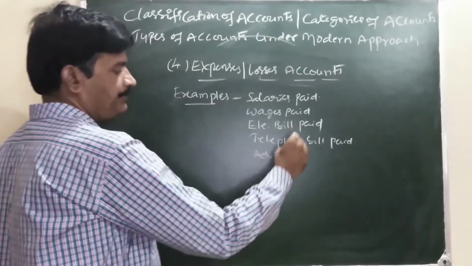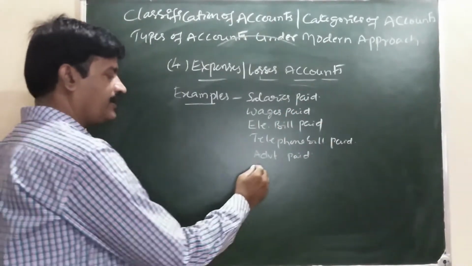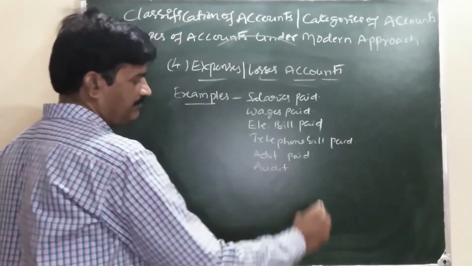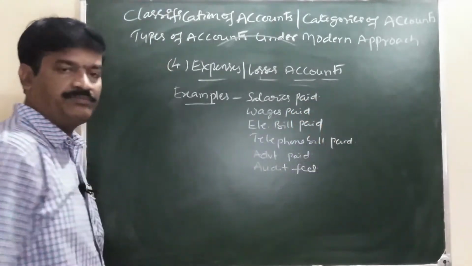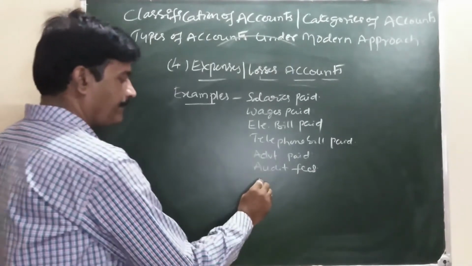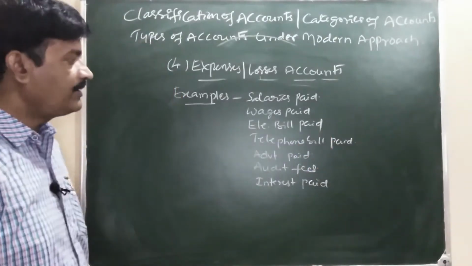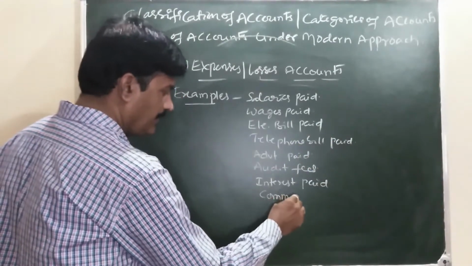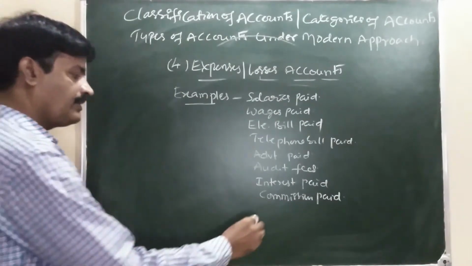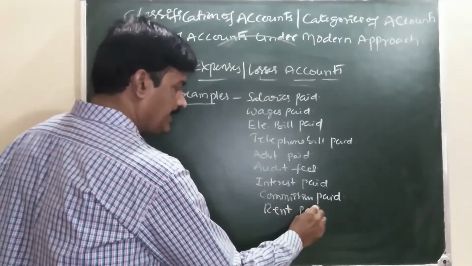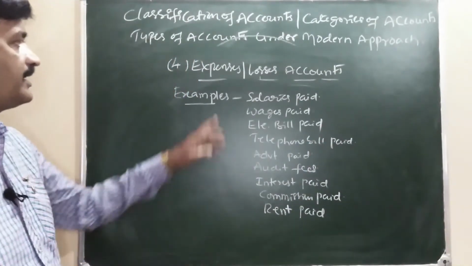Advertisements paid, audit fees paid to auditor for checking of our books of accounts, audit fees paid, interest paid, commission paid, rent paid, comes under this head.